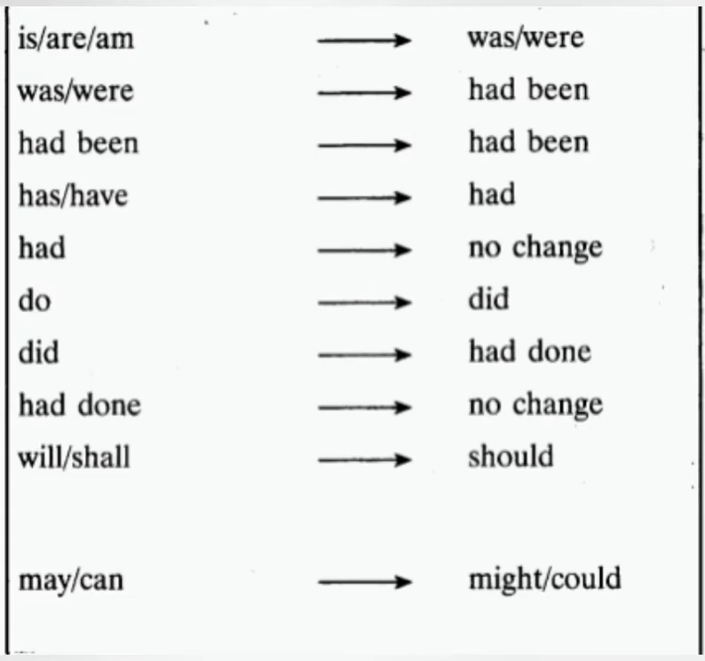Do, did. Did means had done. Had done means there is no change in tense. Will or shall is changed as should. If it is given may or can, we have to use might or could. If it is given may, we have to change it as might. Can means could.